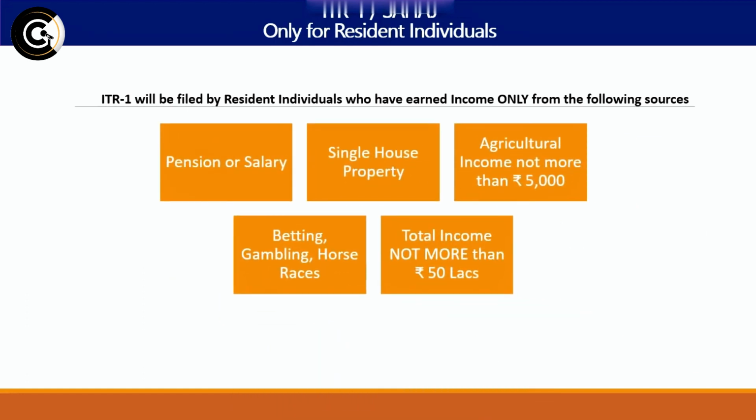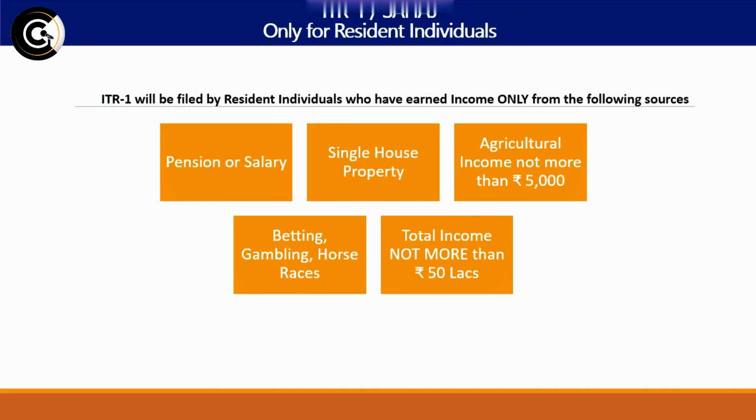Here we go. First is pension or salary. Second is rent from a single house property, only one house property which he either owns or has given on lease. Third is any agricultural income not more than rupees 5,000. Anyways, agricultural income is exempt. Still, this is a condition that if he has any agricultural income more than rupees 5,000, he has to file